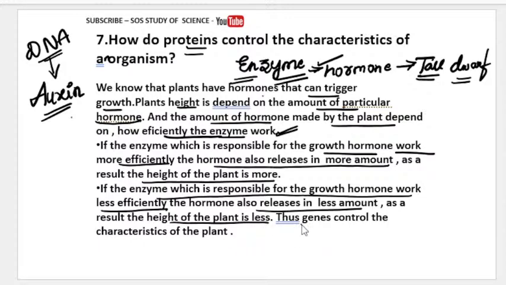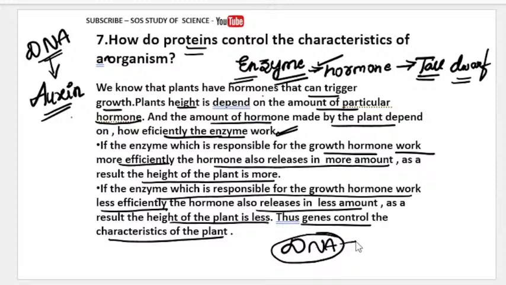So from this we understand that genes control the characters of the plant. Where are the genes? The genes are present in the DNA, and DNA is the one which is helpful for releasing the proteins which are needed for the development, or which are needed for performing all the tasks in our body.